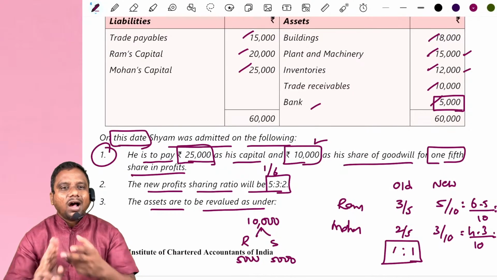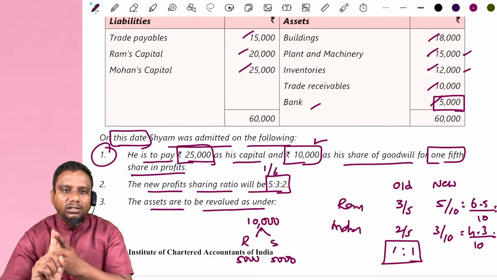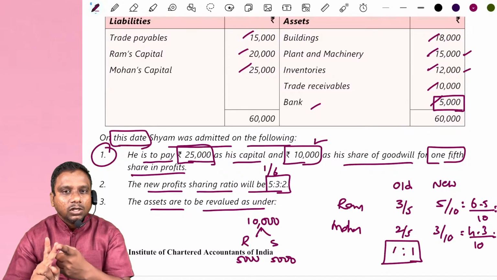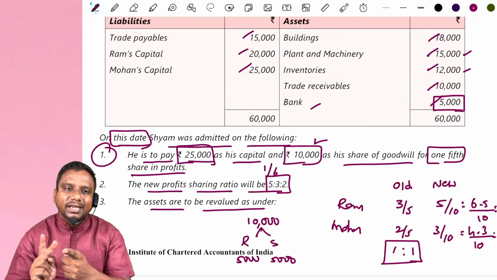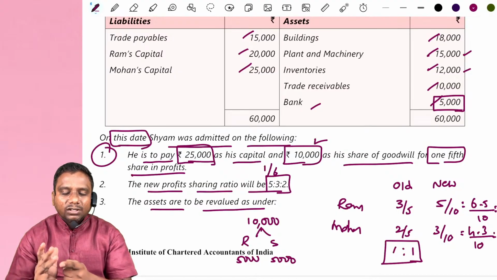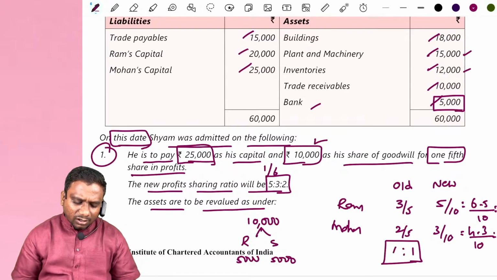In case of goodwill, ask 3 questions. First, how much is the share of goodwill of the new partner? Second, to whom is the goodwill distributed? Sacrificing partners. Calculate who are the sacrificing partners. After that, record the entry for goodwill distribution. What is the entry we record?